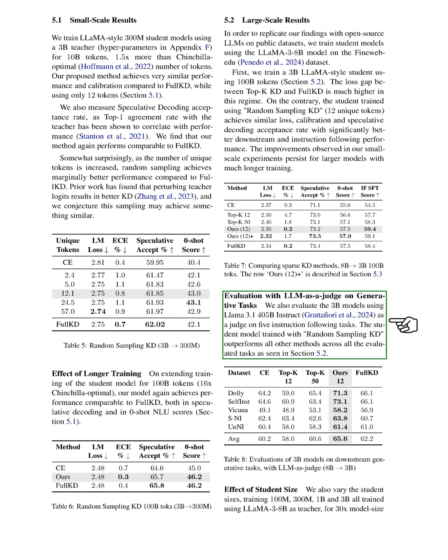We also assess the 4 billion models using Llama 3.1 70 billion instruct as a judge on 5 instruction following tasks. The student model trained with random sampling KD outperforms all other methods across these tasks. Additionally, we experiment with different student sizes, training models of 300 million, 600 million, 1.3 billion, and 4 billion, all using Llama 4 billion to 8 billion as the teacher, for a total of 76 times the model size in tokens.